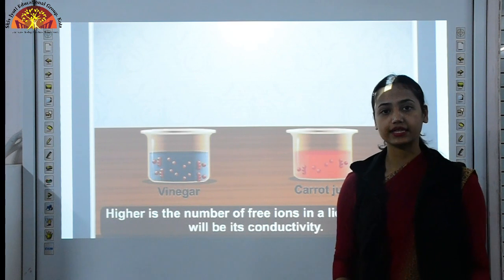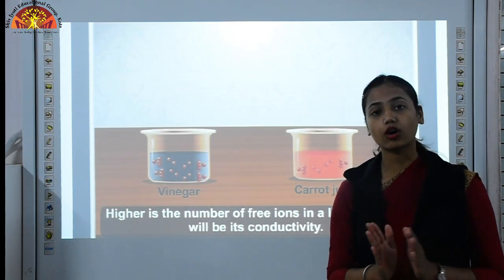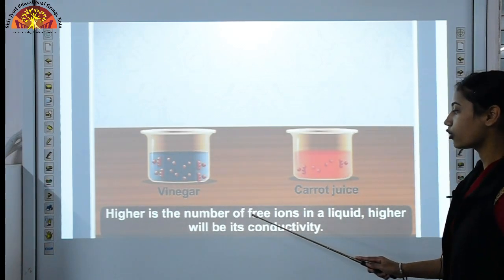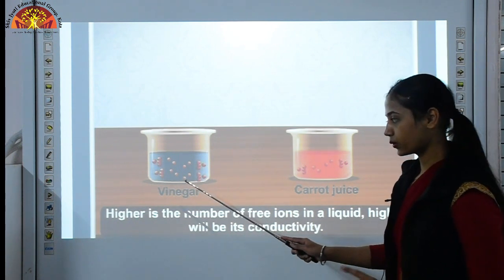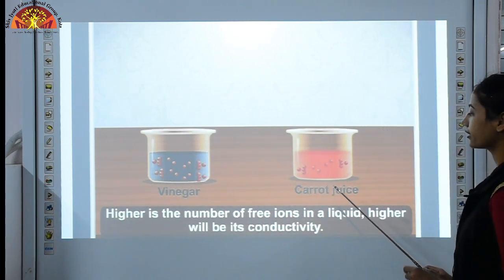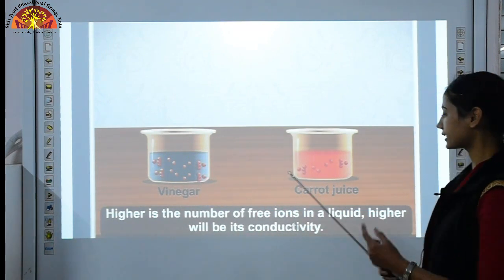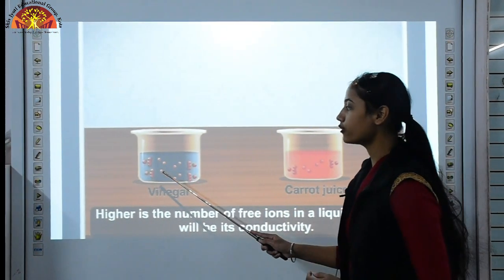Now on what basis do we decide whether a liquid is a good conductor or a poor conductor? We decide on the number of free ions in a liquid. Here we have taken two samples, one of vinegar and the other of carrot juice. Vinegar has higher conductivity than carrot juice. On what basis? On the basis of the number of ions.